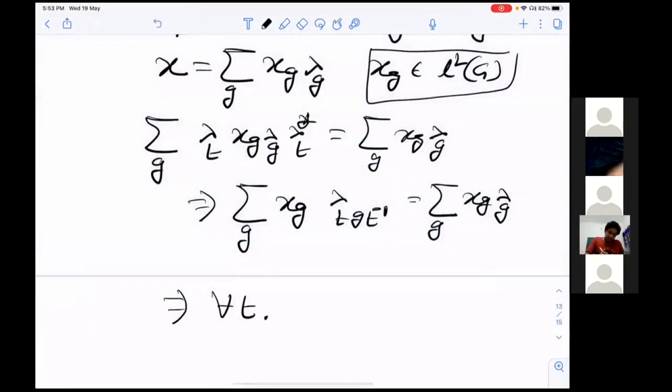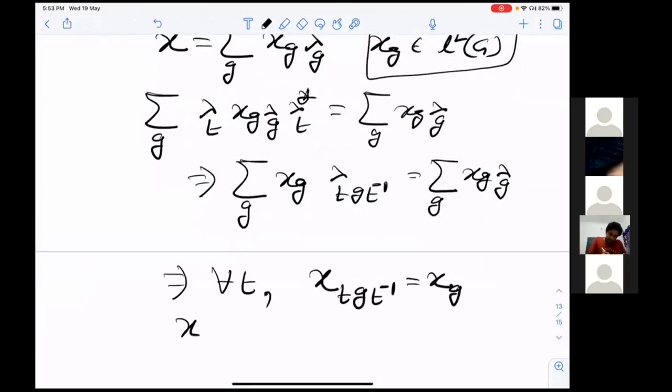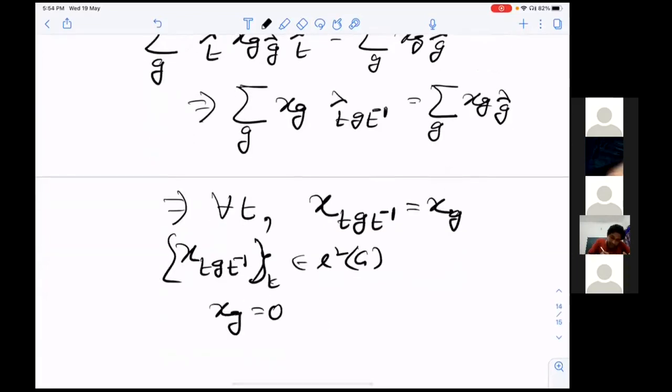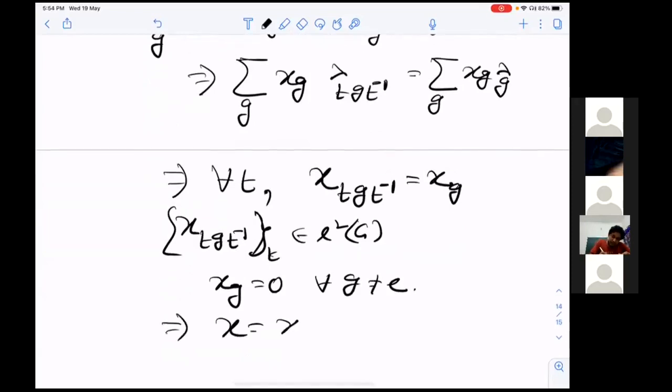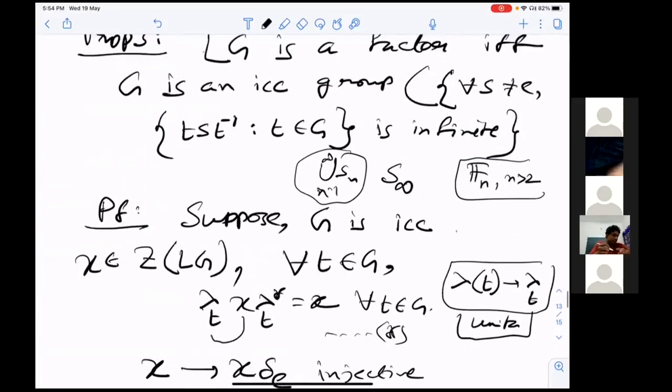So for all T, this is true: X of T G T inverse equals X_G for all T. And this can never be true if G is ICC, because X of T G T inverse, varying over T, is in L2G. And if this is infinite conjugacy classes, then in infinitely many places, this is X_G. This is never possible unless X_G is 0 for all G not equal to the identity. Therefore, X is nothing but X_E. So this is a scalar. Therefore, we proved this one direction.